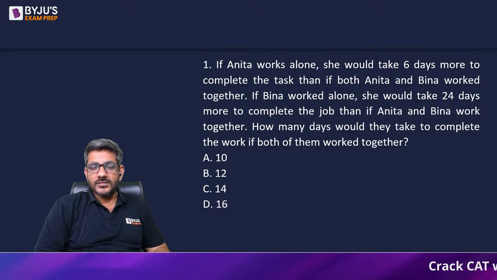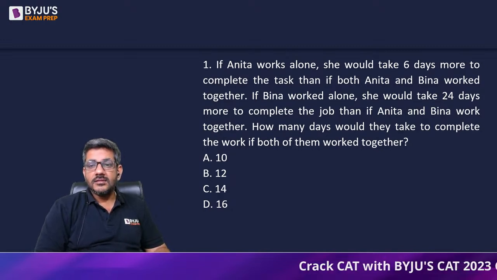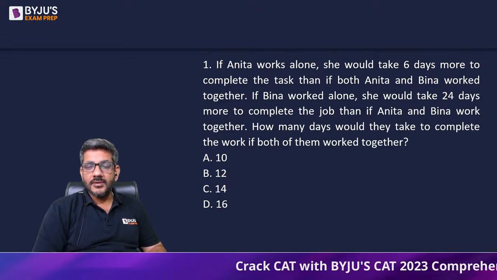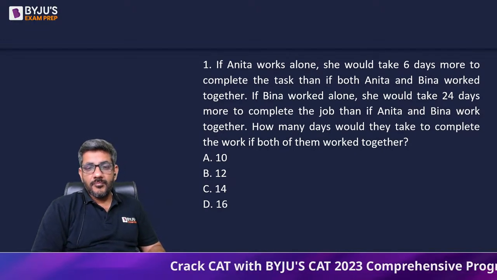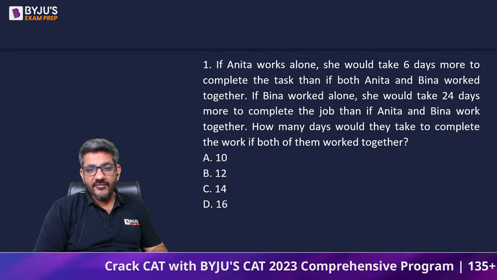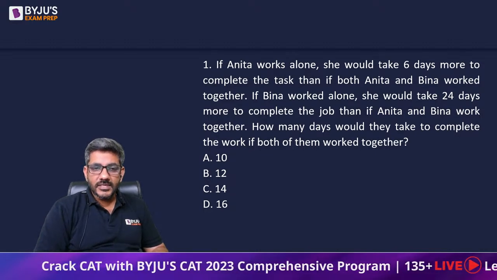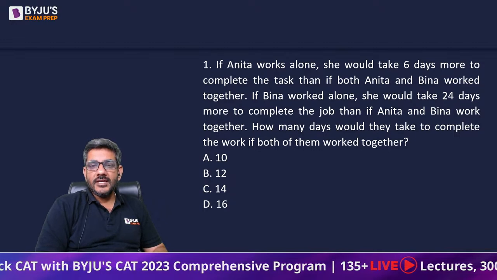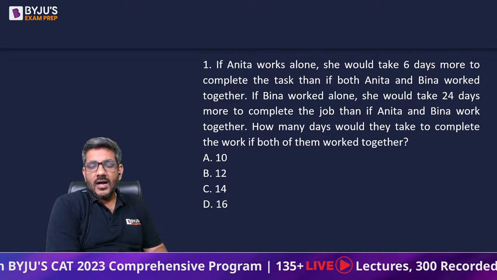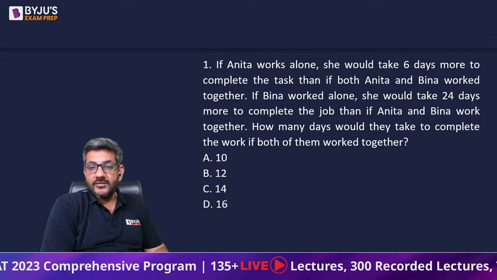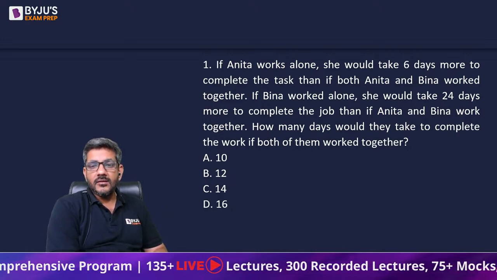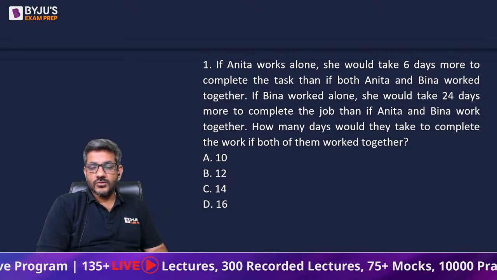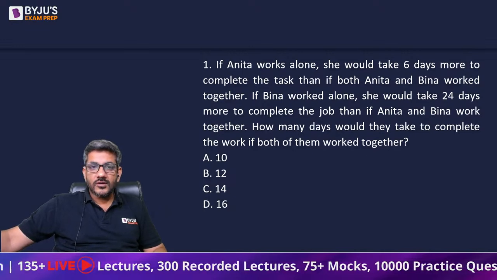If Anita works alone, she would take 6 days more to complete the task than if both Anita and Beena worked together. If Beena worked alone, she would take 24 days more to complete the job than if Anita and Beena worked together. How many days would they take to complete the work if both of them worked together? What is the answer according to you for this question?